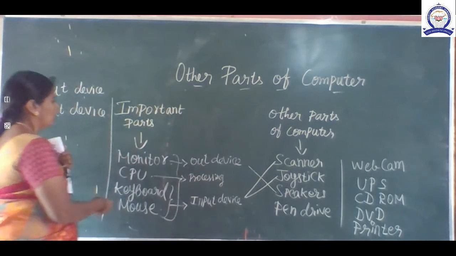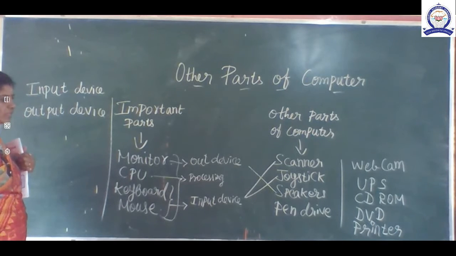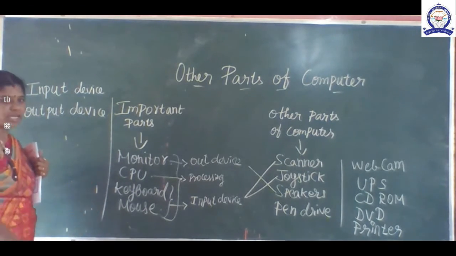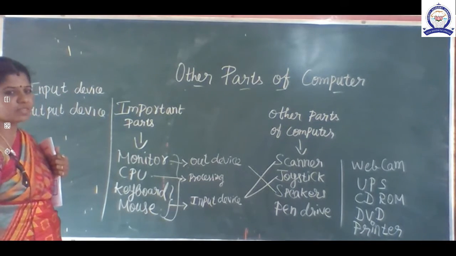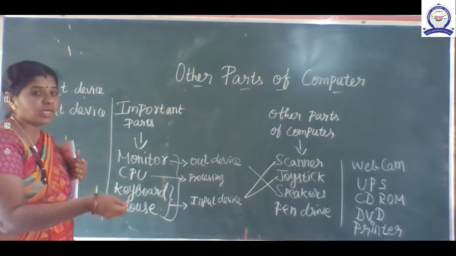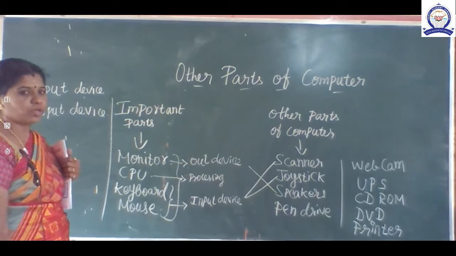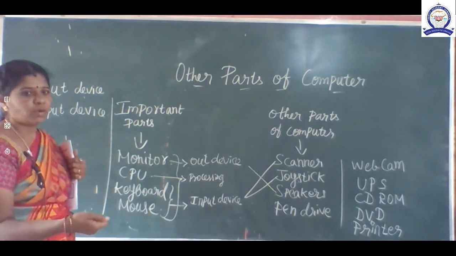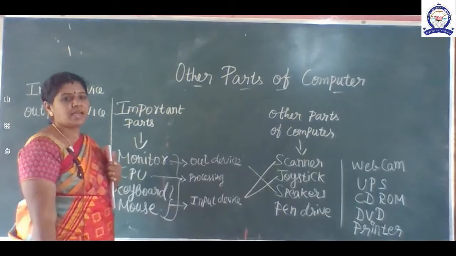So here we understand what are the input device and what are the output device. With the help of keyboard and mouse we can send the data. We can give the message to the CPU. That is called input device. Printer is an output device. We can take what we have done with the help of paper. Monitor is also an output device.